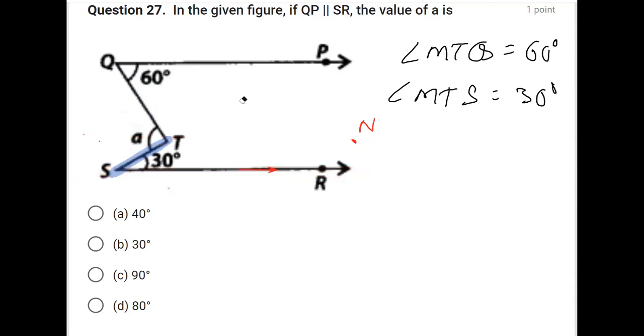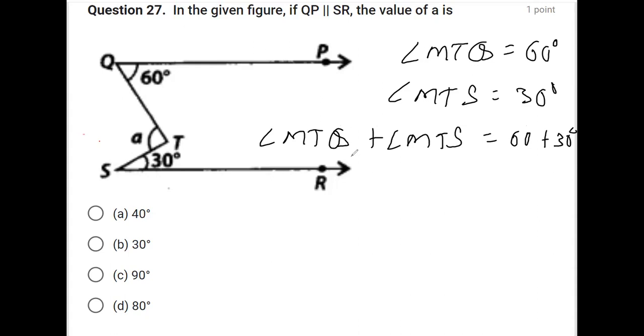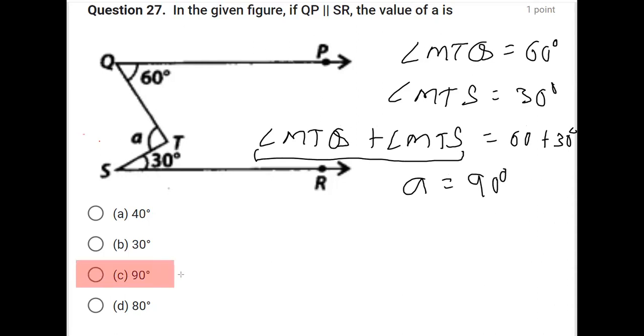Now we got these two angles. You can clearly see that this angle A is actually the sum of these two angles. So if I add these two angles, angle MTQ plus angle MTS, that should be 60 plus 30. The sum of these two angles is nothing but angle A. So angle A comes out to be 90 degrees.